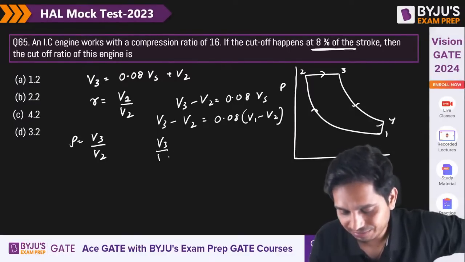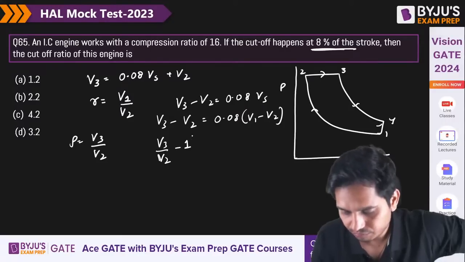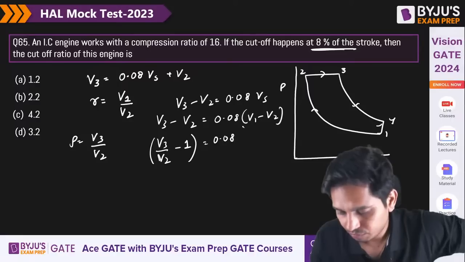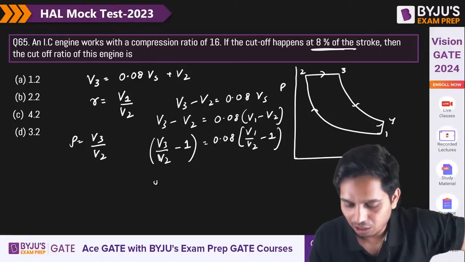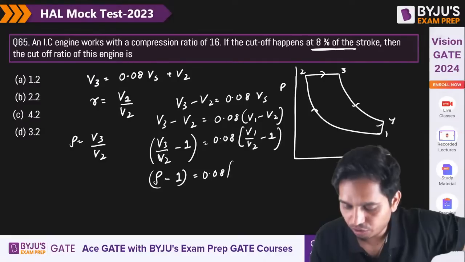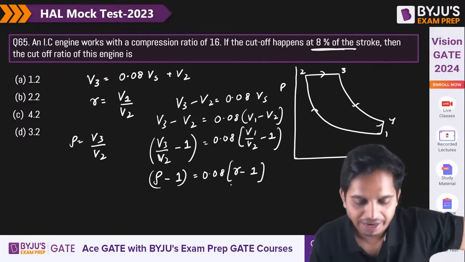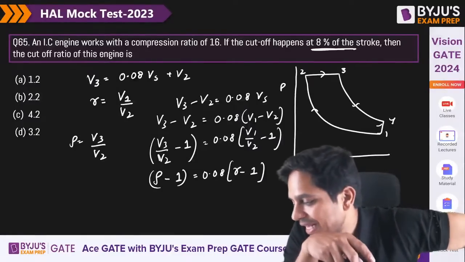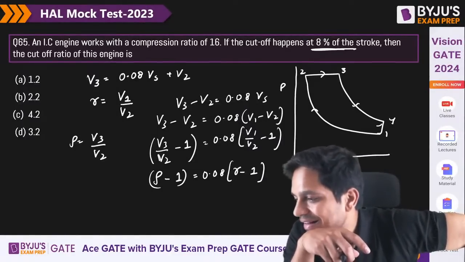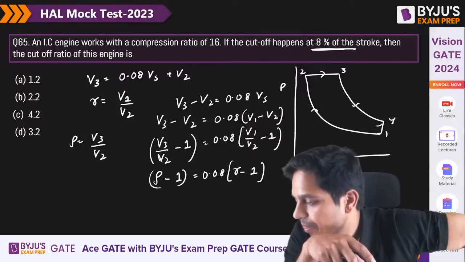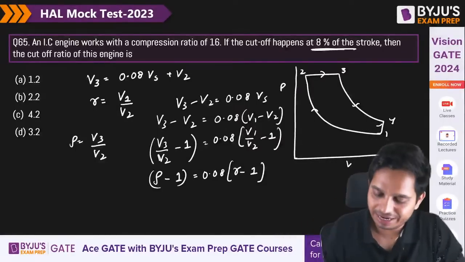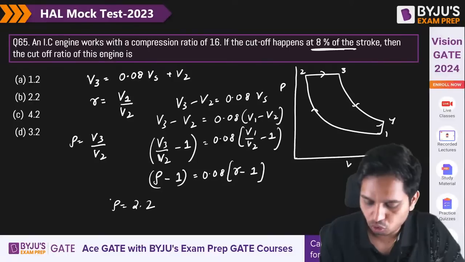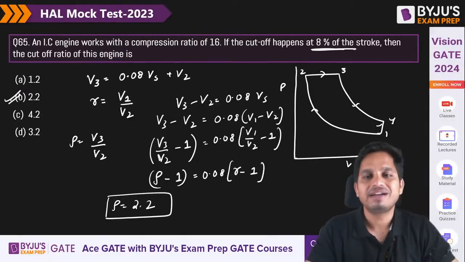So I can say, simple calculation, this is your cutoff ratio minus 1 is equal to 0.08 times this, your compression ratio minus 1. So what is the answer? B is 2.2. Yes, B is the correct answer. Rho is equal to 2.2.